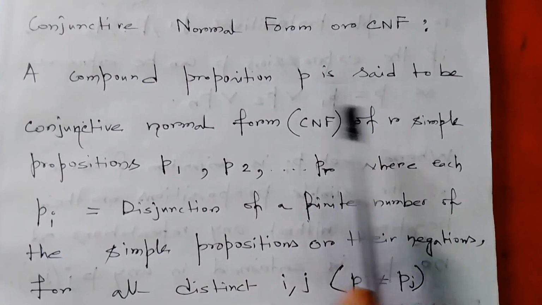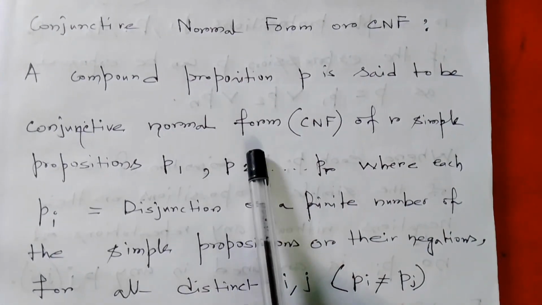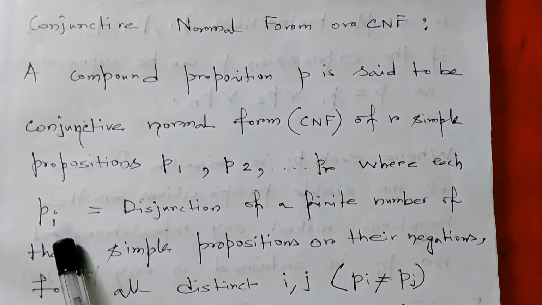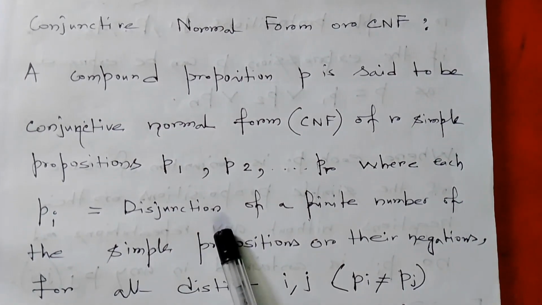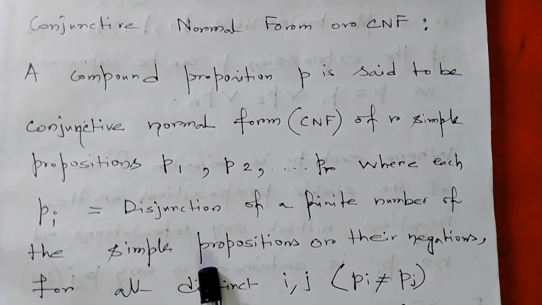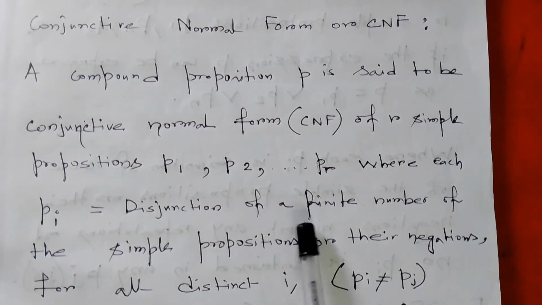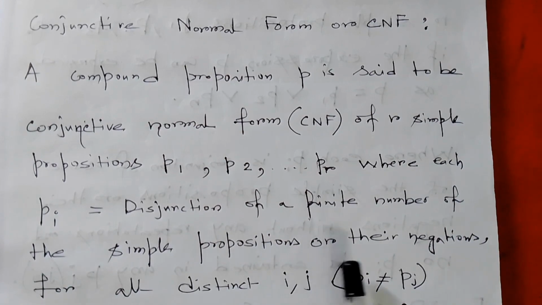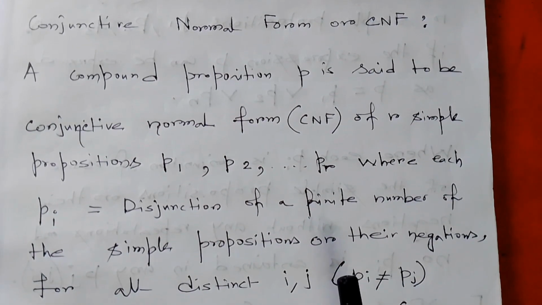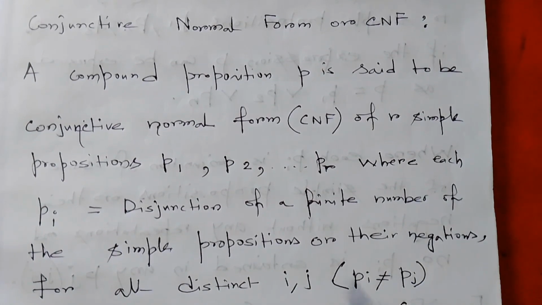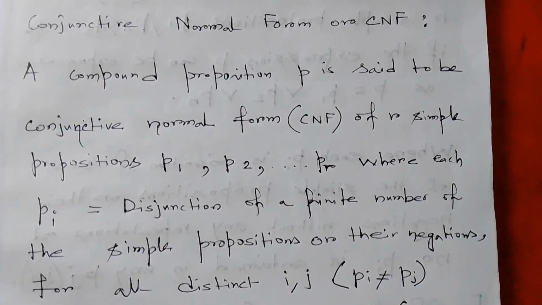A compound proposition P is said to be the conjunctive normal form of R simple propositions P1, P2, ..., Pr, where each Pi is equal to a disjunction of a finite number of the simple propositions or their negations, for all distinct i and j, where Pi is not equal to Pj. So this is conjunctive normal form.